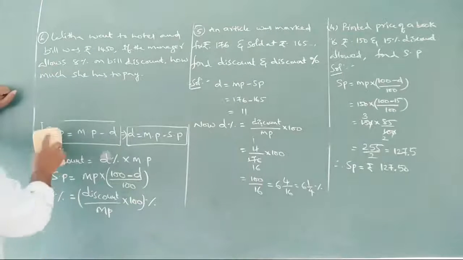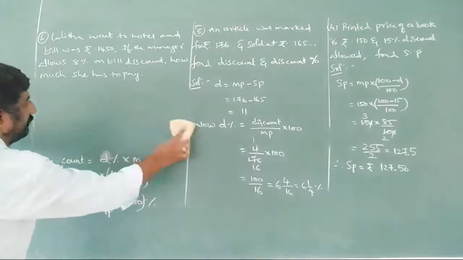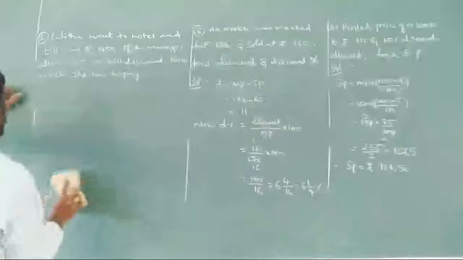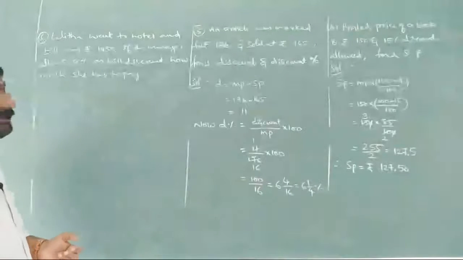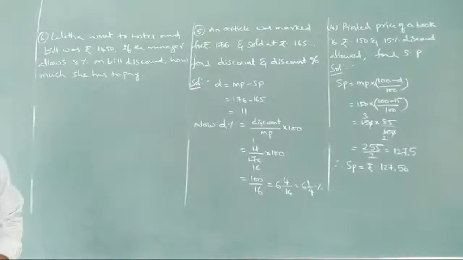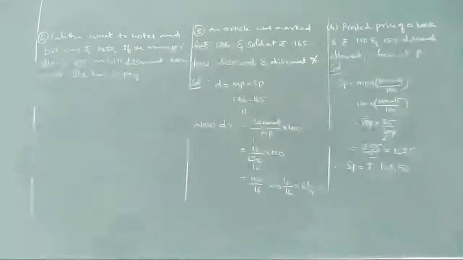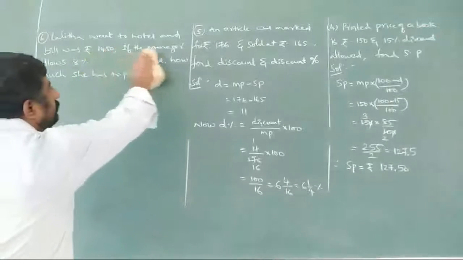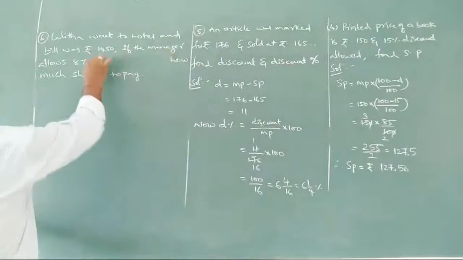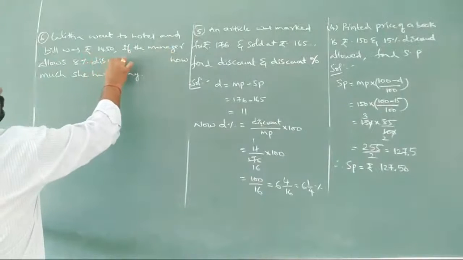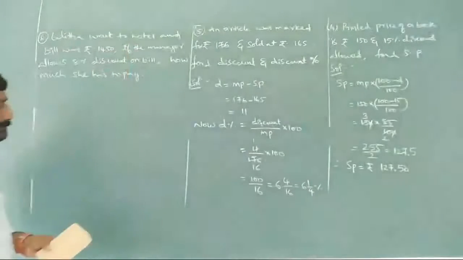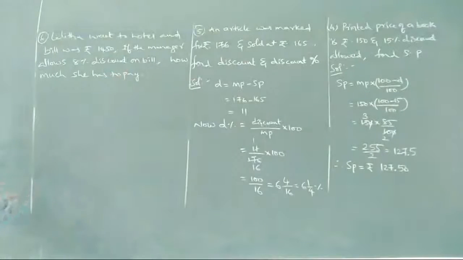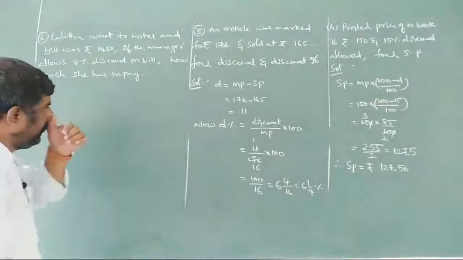Lalita went to a hotel and the bill was rupees 1450. The manager is allowing 8% discount on the bill. Then how much does she have to pay? We know the formula. What is the formula we have already?